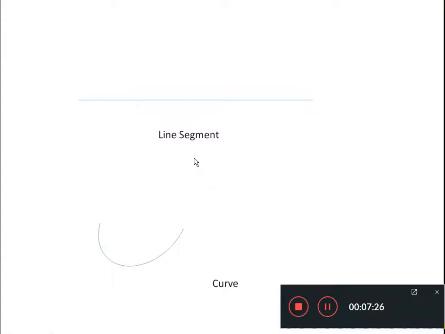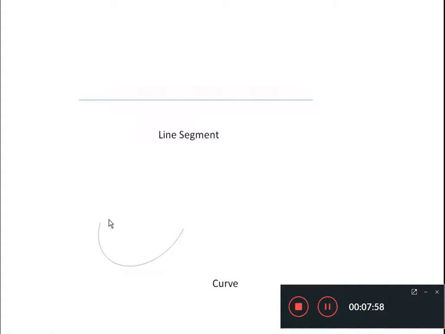So here you can see this is the line segment and this is the curve. In the case of this line segment you can see there are 2 points: one is the starting point and the second is the ending point. So a line segment has one particular point where it starts and one ending point where it ends.